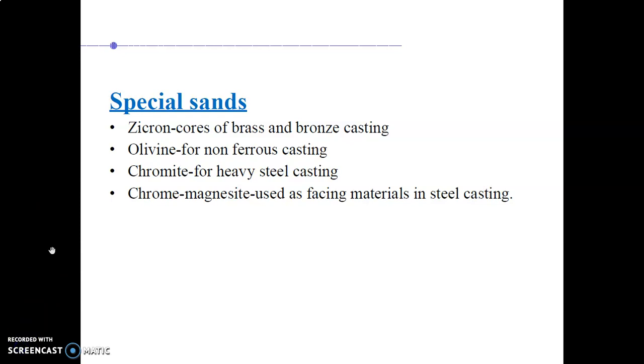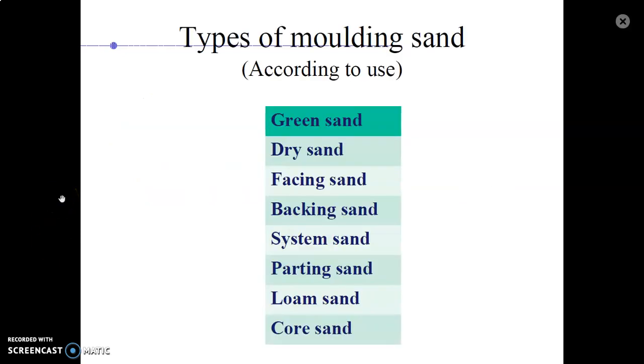So zircon is used for brass and bronze casting, olivine for non-ferrous casting, chromite for heavy steel casting, and chrome and magnesite are used as the facing material in steel casting.